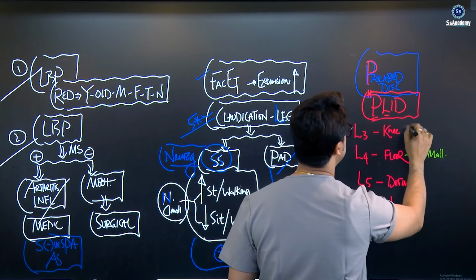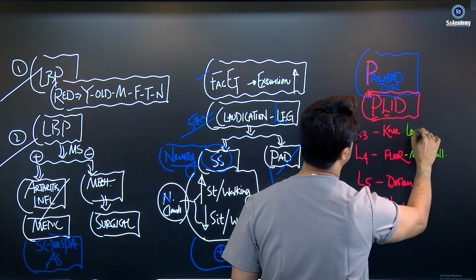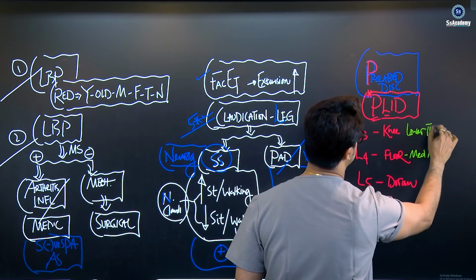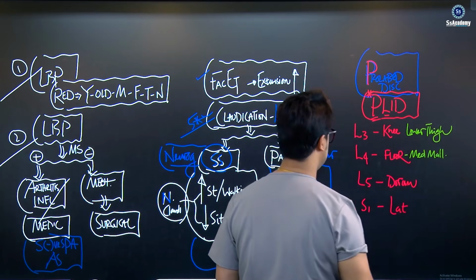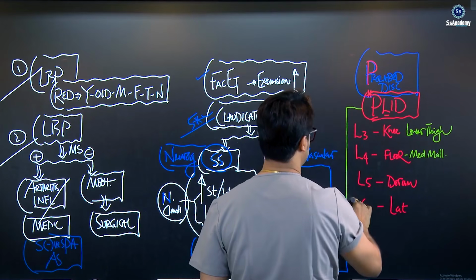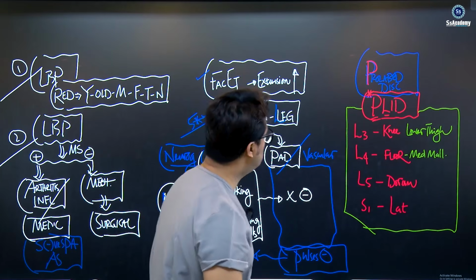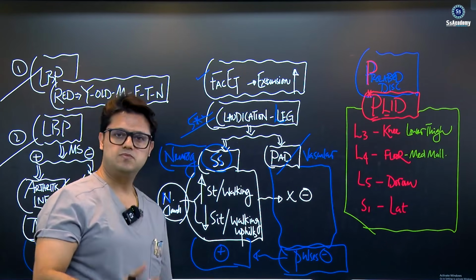Yes. And the knee means the upper or lower lateral thigh. And L5 is the dorsum of the foot, and S1 is the lateral border. So depending on these pictures, my dear, you can remember the level of the prolapsed disc.